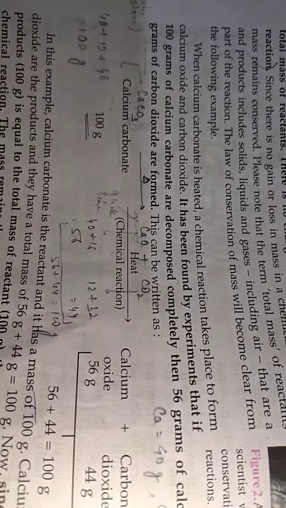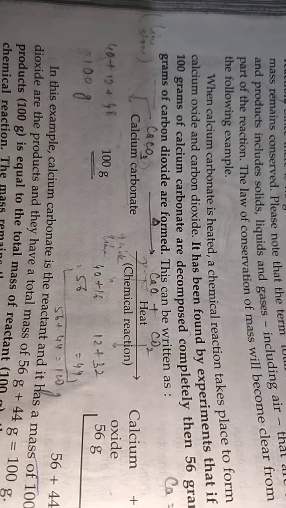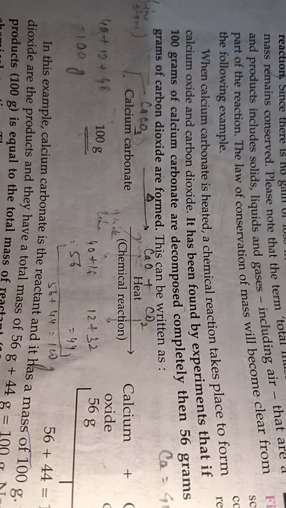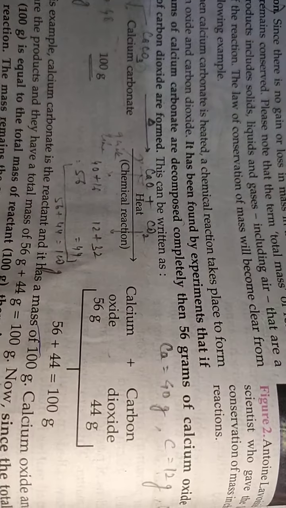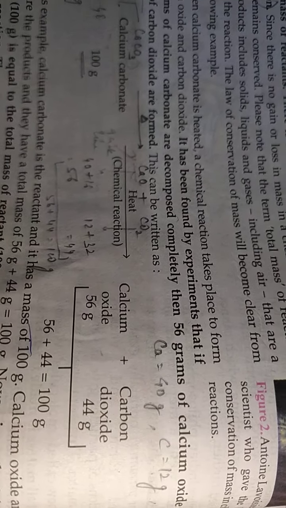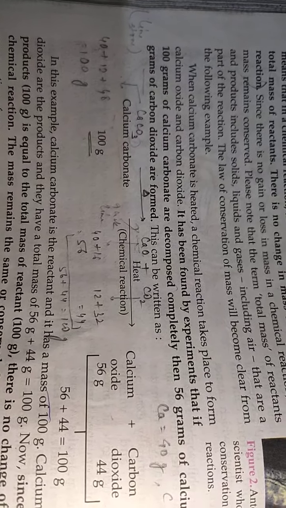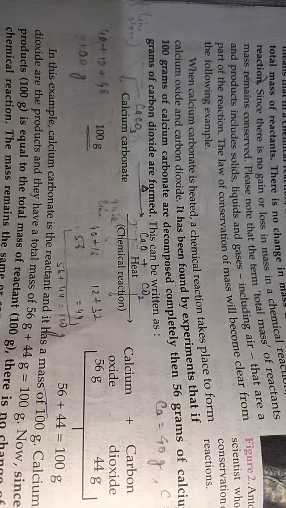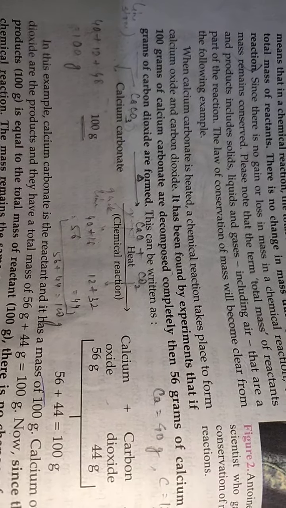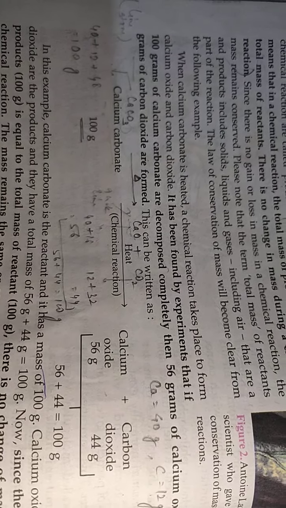This can be written as CaCO3, when you heat it, decomposes to give calcium oxide and carbon dioxide. So 100 gram of calcium carbonate decomposed to form 56 gram of calcium oxide and 44 gram of carbon dioxide.